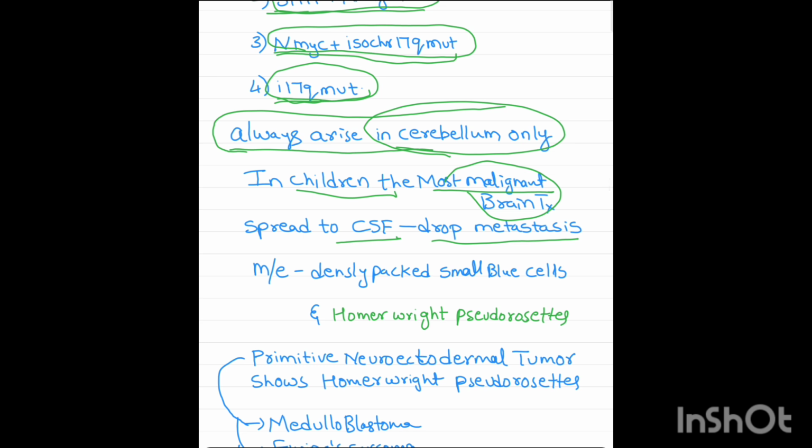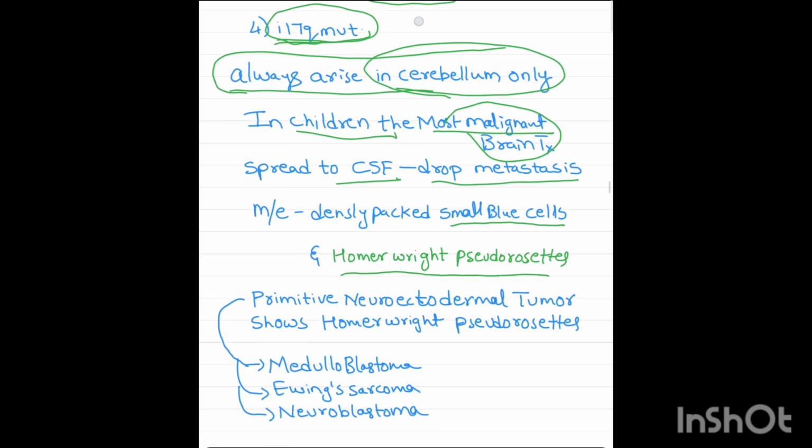Next, microscopically, it has small, densely packed blue cells with Homer-Wright pseudorosettes. Densely packed blue cells and Homer-Wright pseudorosettes are seen in medulloblastoma.